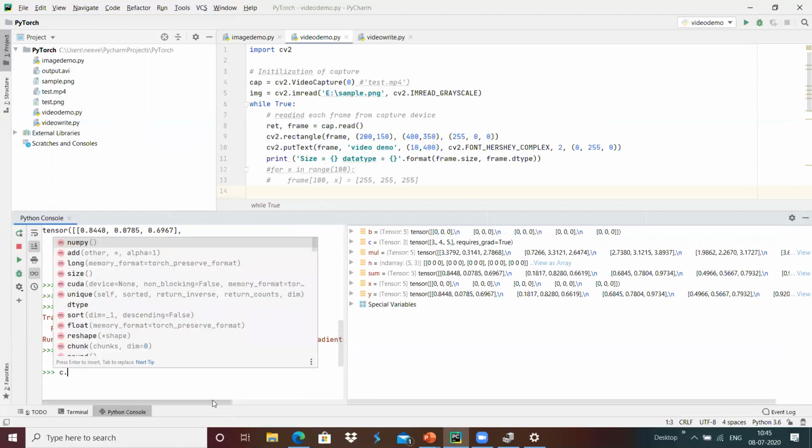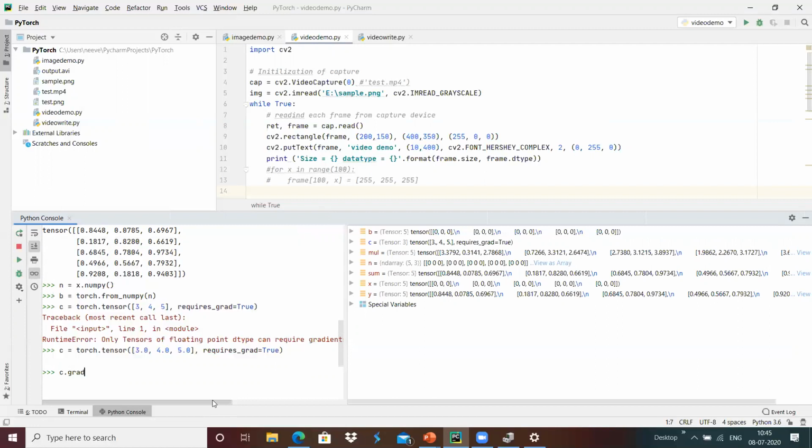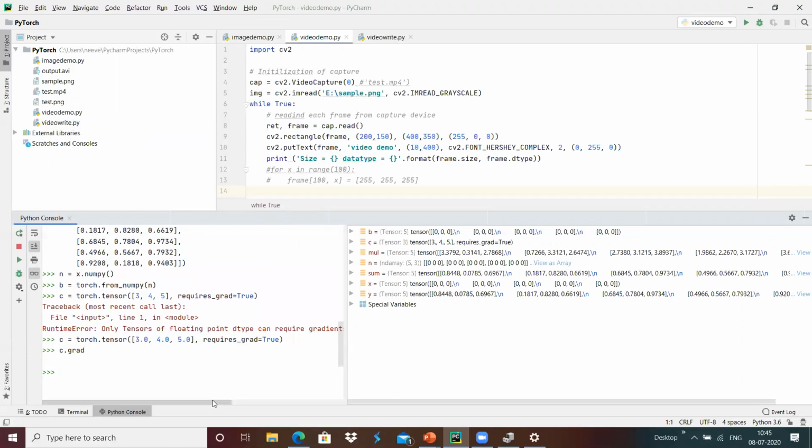Maybe we can use something like C dot grad to give the output. For example, print.